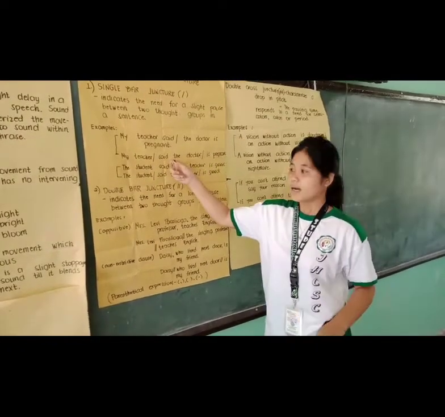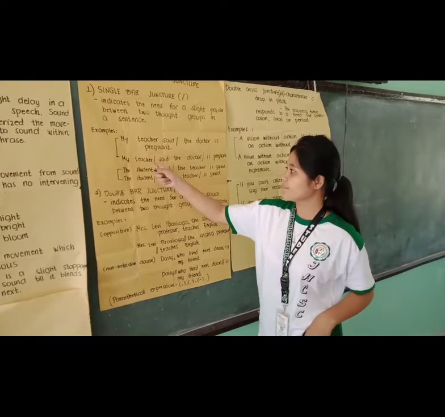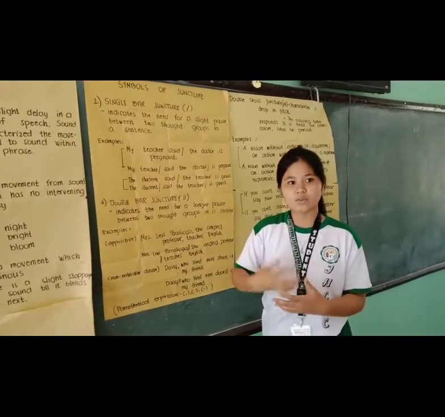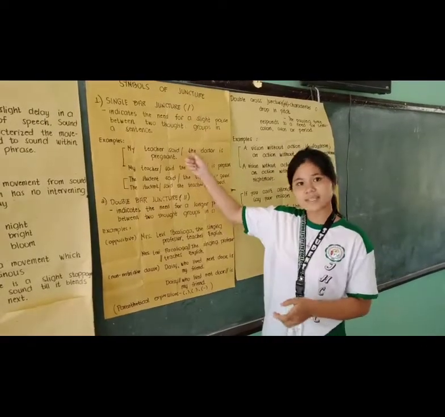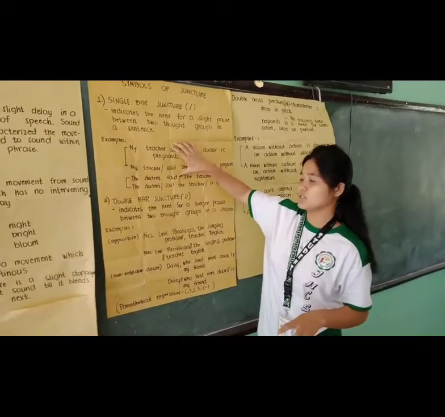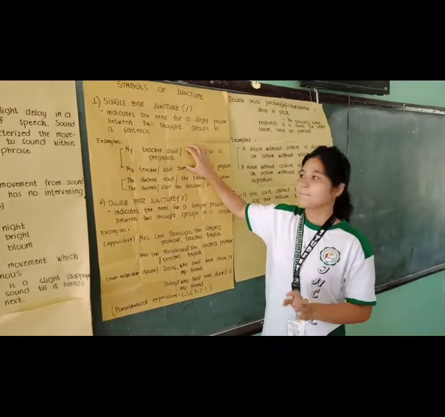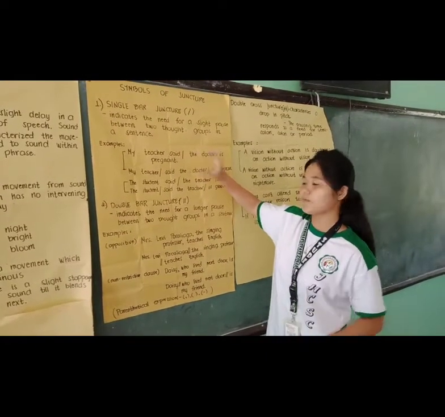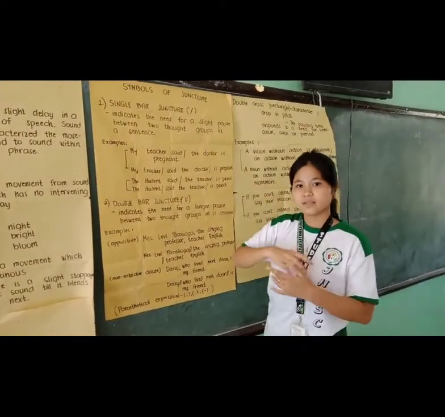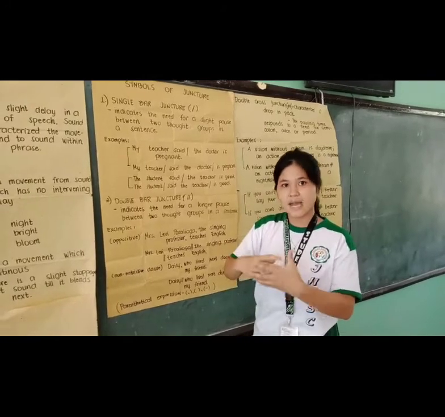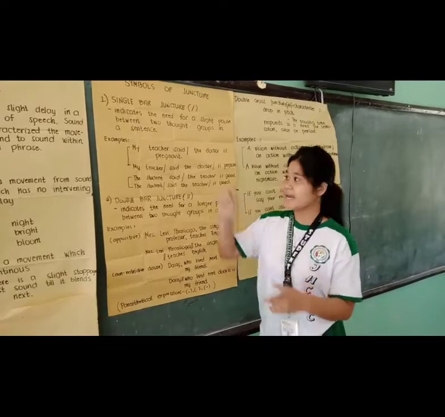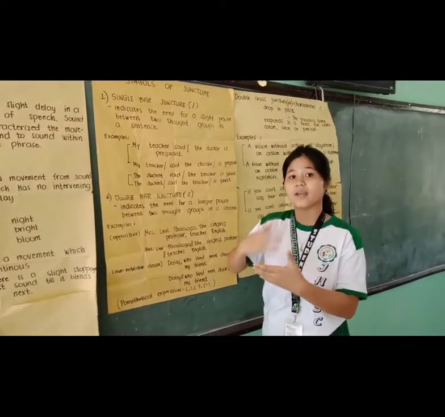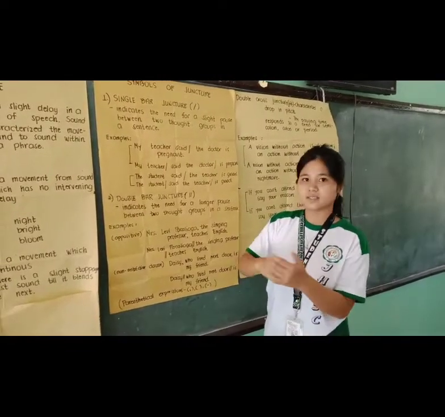Here, in the second situation, the teacher is the one who is pregnant, and the doctor is the one talking. So you see the difference between these two situations. The meaning of a sentence is changed because of the way we pause when we read the sentence.